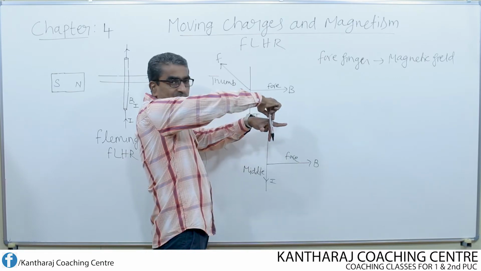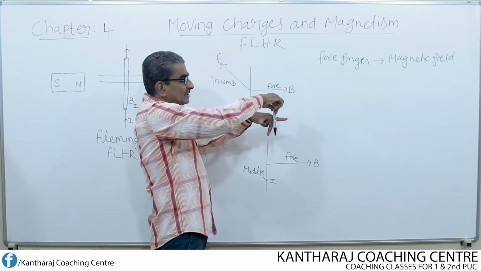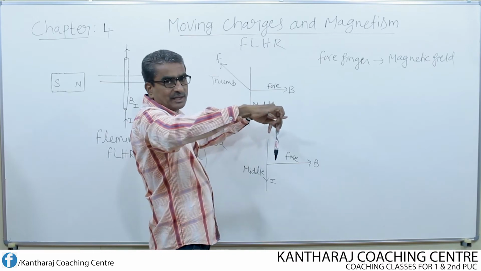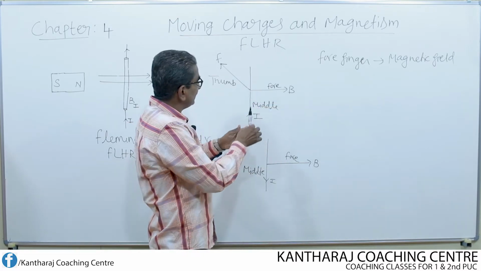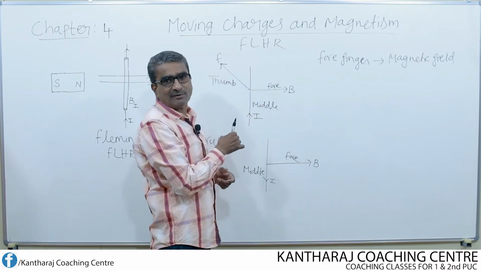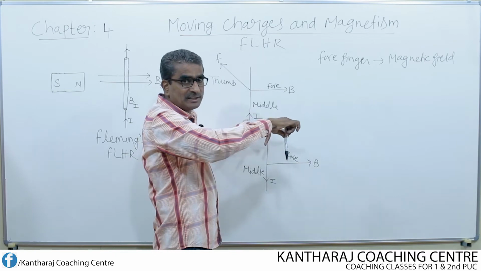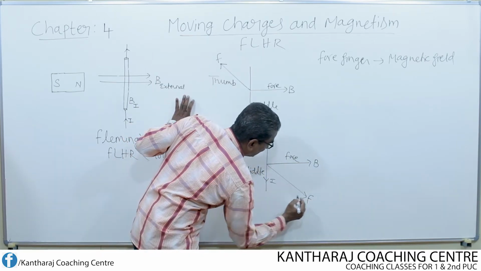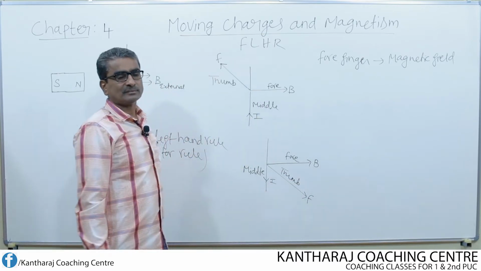Now stretch the thumb finger. Now the thumb finger is stretched in this direction. As a result of this, this conductor moves all along the direction of the thumb finger. That means it moves in the forward direction, whereas in the previous case it moved in the backward direction. Here it moved in the backward direction, whereas here it moves in the forward direction. So this is the direction of force, which is given by the thumb finger.